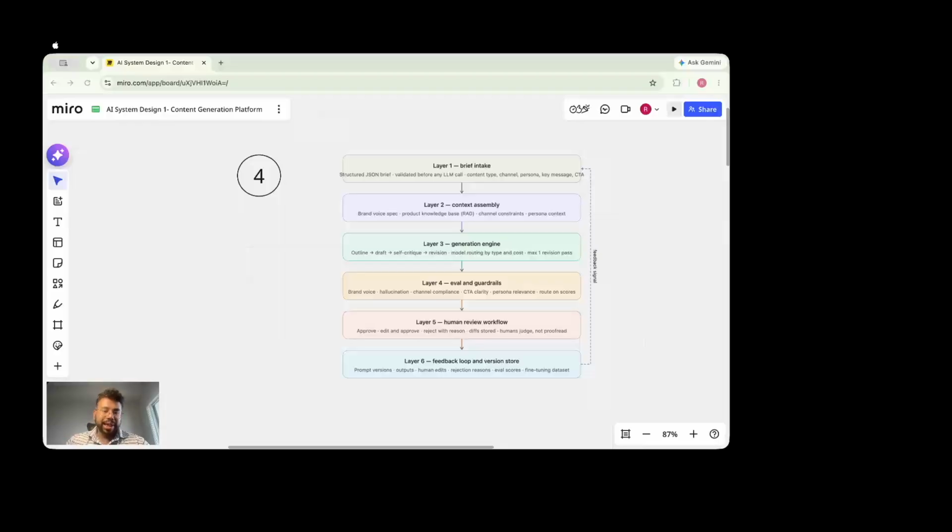So channel compliance, like, oh, you cannot use emojis, right? Some channels have that you can only have 150 characters for this kind of post. So are we meeting that? Is the CTA clear? Are we clear with the CTA? So we don't want to send an email or make a social media post without a clear call to action. That goes against the first principles in marketing or copywriting, right? So is the content relevant to the persona?